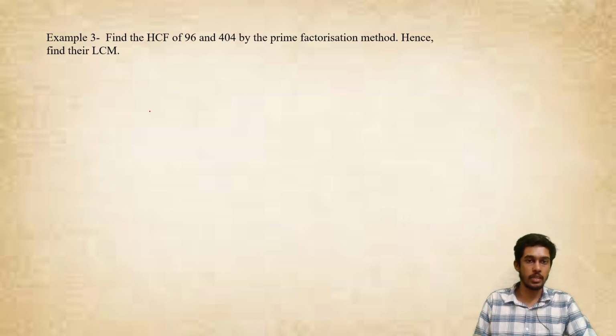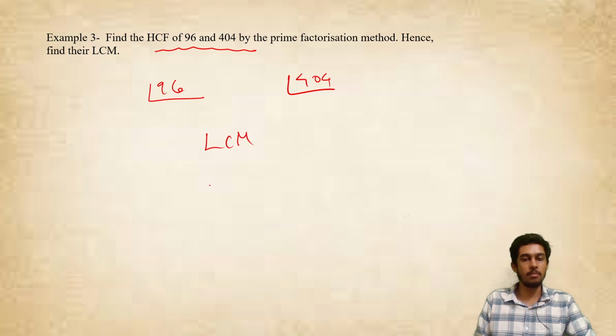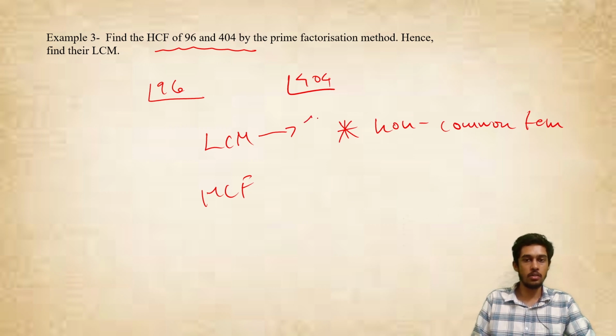Now let's go to the next question, guys. This question I'll give for you people to try. The same thing you have to do. You have to prime factorize 96 and prime factorize 404, and then you will see what the LCM and HCF are. For the LCM, you will take the highest power of the common terms, into the non-common terms as well. And then HCF will be the least power of the common terms, and it doesn't even take the non-common terms.